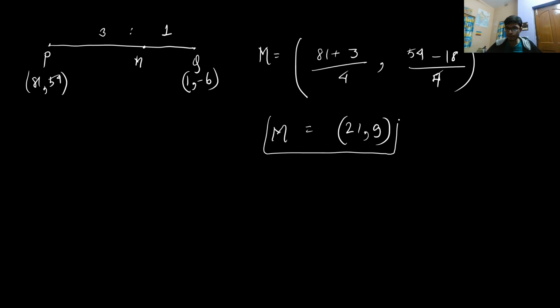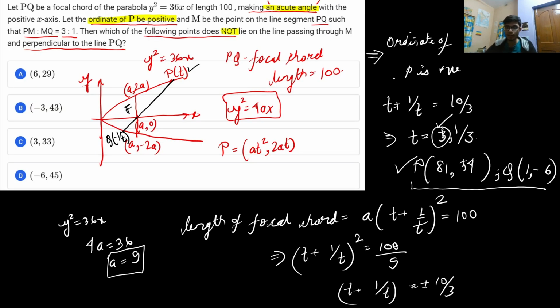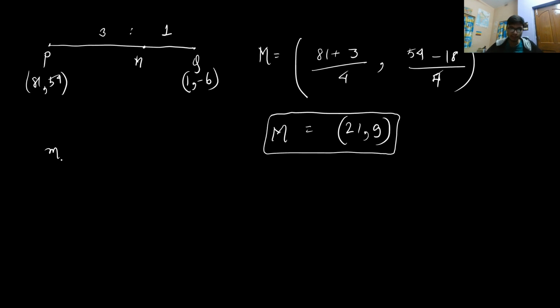Now M has the coordinate 21 comma 9. Now it is saying, which of the following points does not lie on the line passing through M and perpendicular to PQ. So let me first calculate the slope of PQ. The slope of PQ we already calculated, and it was a positive value, so I didn't go forward. So it is 54 minus of minus 6 divided by 81 minus 1.